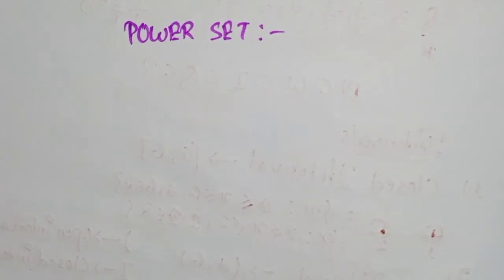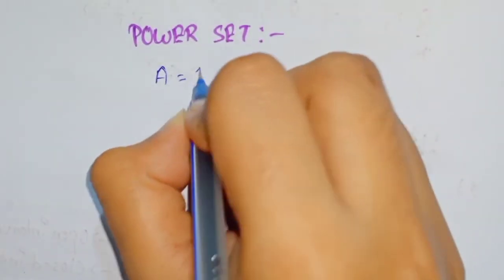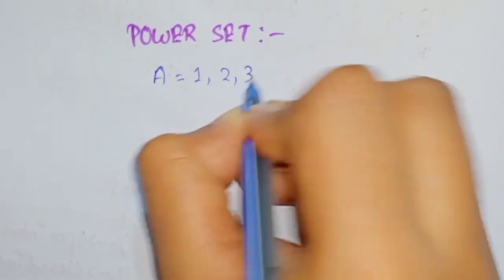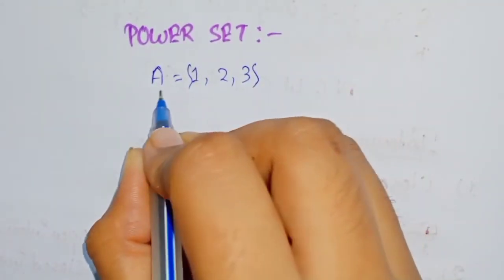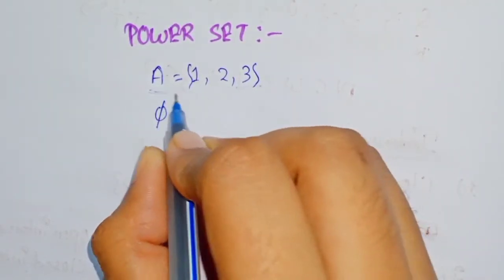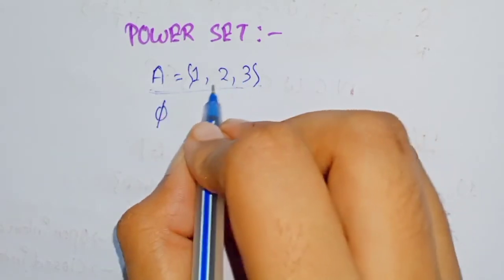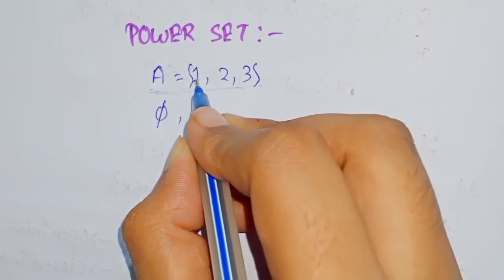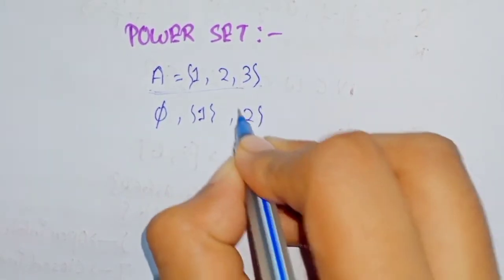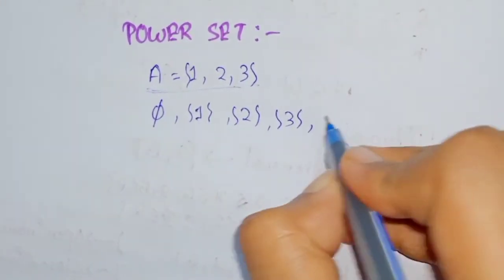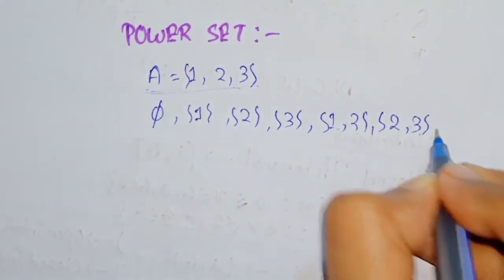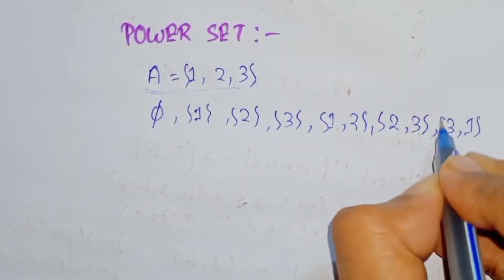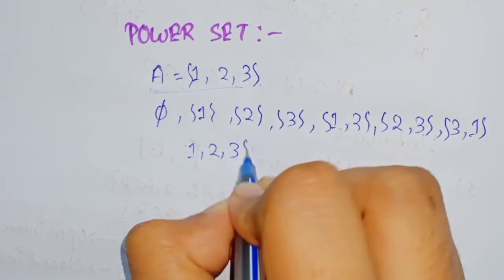So what is a power set? Let me give you an example first. A is equals to 1, 2, 3. Then let us first of all find all the subsets of A. So the empty set is a subset of every set. 1 is a subset of A, 2 is a subset of A, 3 is a subset of A. Then 1, 2 is a subset of A, 2, 3 is a subset of A, 3, 1 is a subset of A, and the set itself is a subset of A.